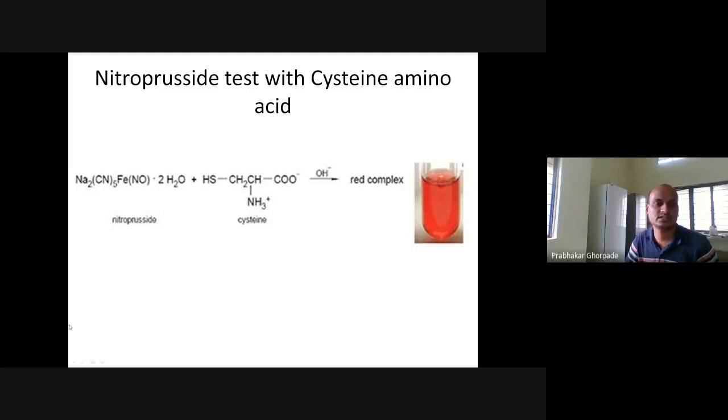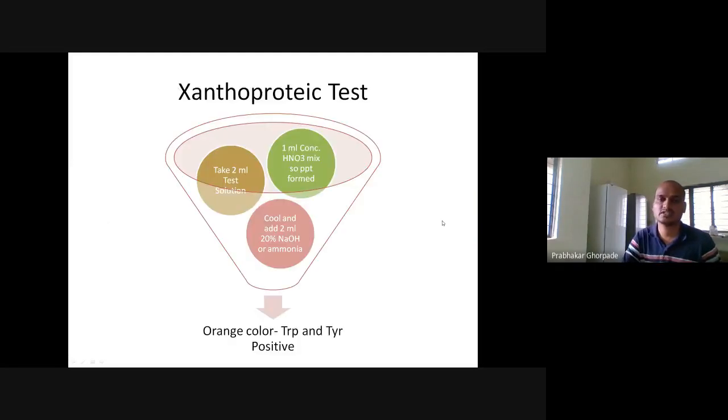So this one is the nitroprusside reagent, this one is the cysteine amino acid, and in the presence of hydroxide, if it gives the red color formation, then it is positive. The positive test looks like this, with red color formation.